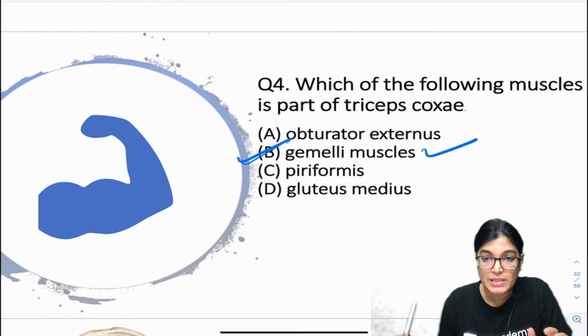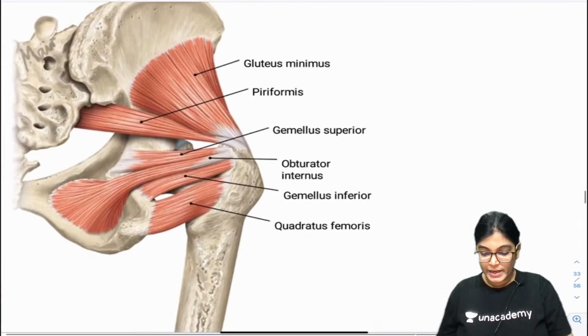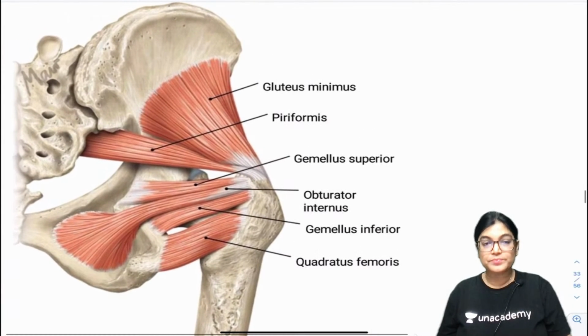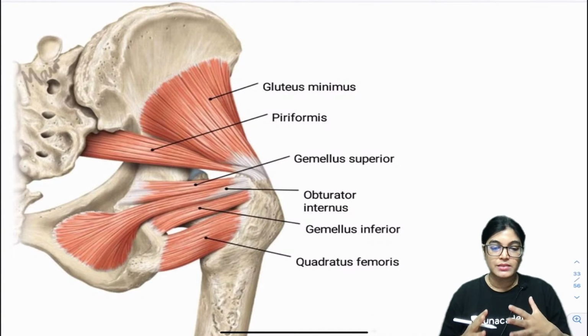So I would like to show you the diagram which will make you more clear. Let me just highlight this diagram. Can you see three muscles which are seen together here? It is called triceps coxae.